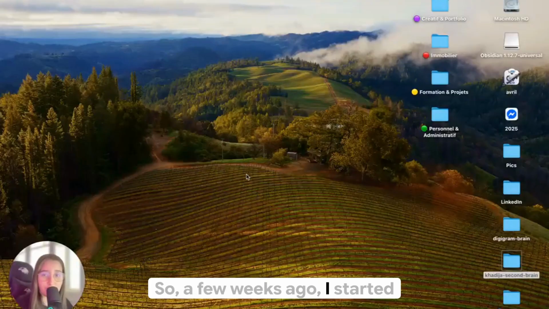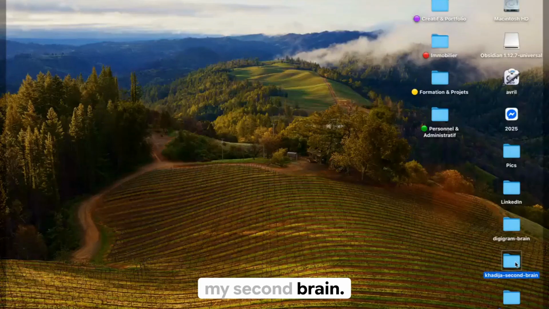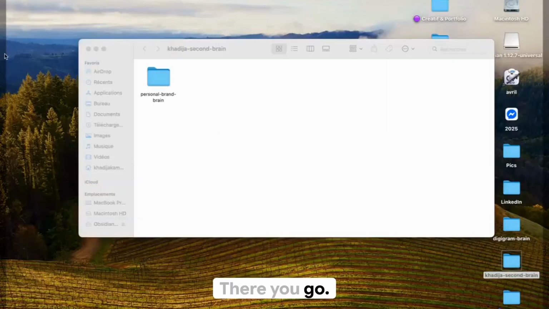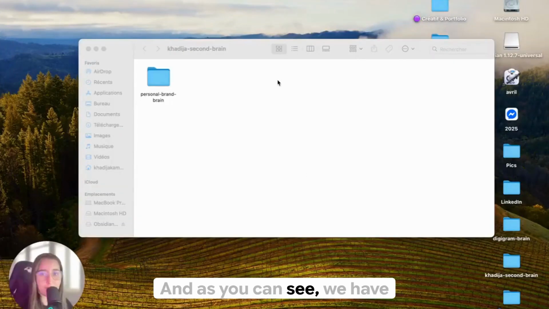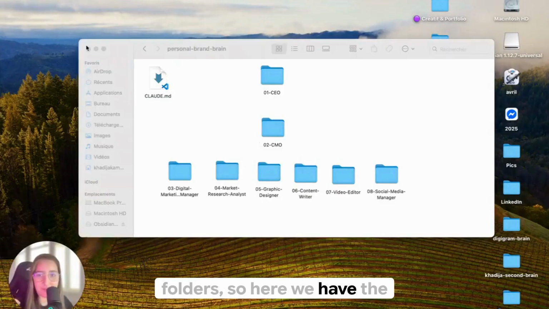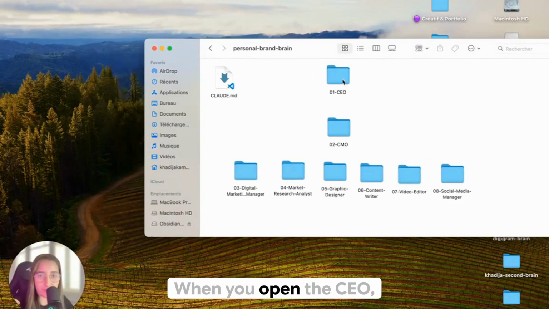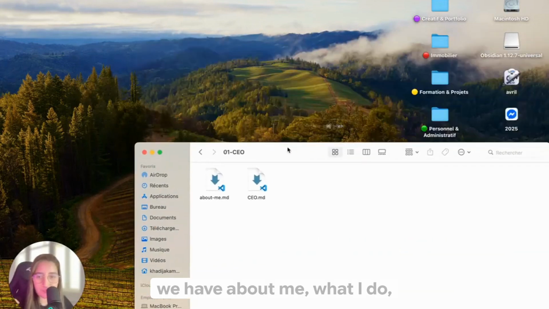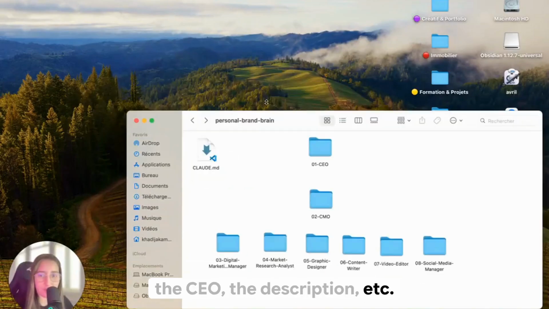So a few weeks ago, I started this just on my own. If we come here, you can find my second brain. There you go. And as you can see, we have one folder called Personal Brand Brain, and then I open it, and then we have 8 different folders. And in these folders, so here we have the COO. When you open the CEO, we have about me, what I do, the description, etc.